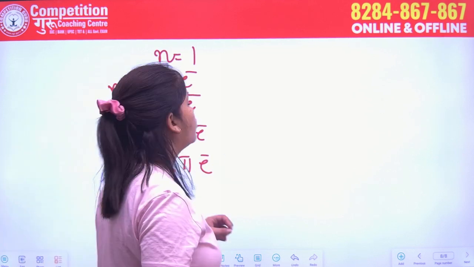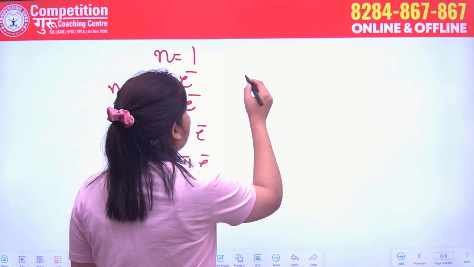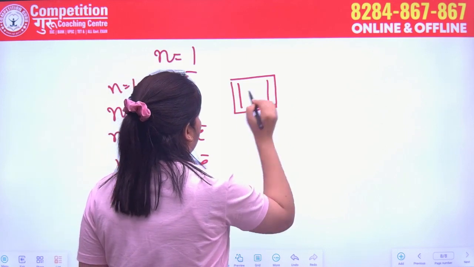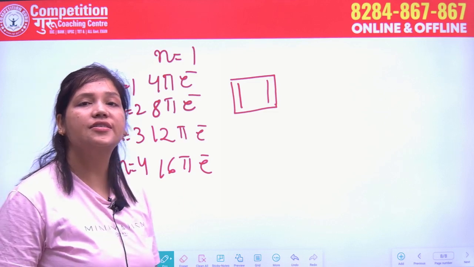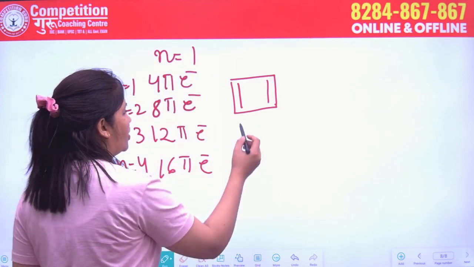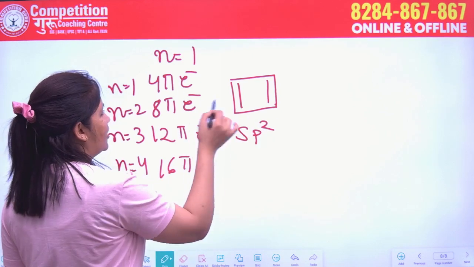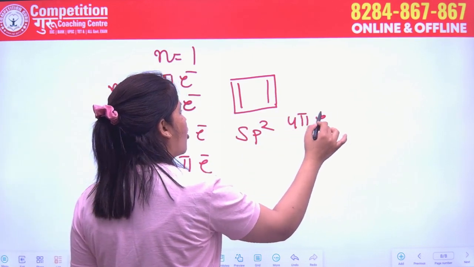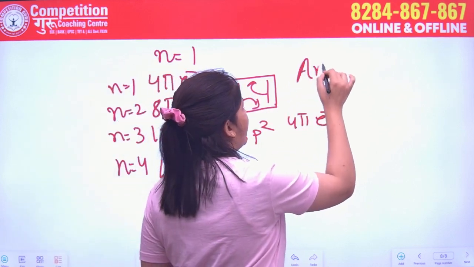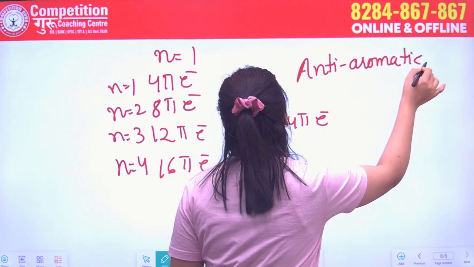So if you have different pi electron counts, then what will you do? You will do it like this. It is your cyclobutadiene. And what is this? It is cyclic. Each carbon is sp2 hybridized. It is having 4 pi electrons. Conjugation is also taking place. So it is anti-aromatic. And it is an example of the anti-aromatic compound.